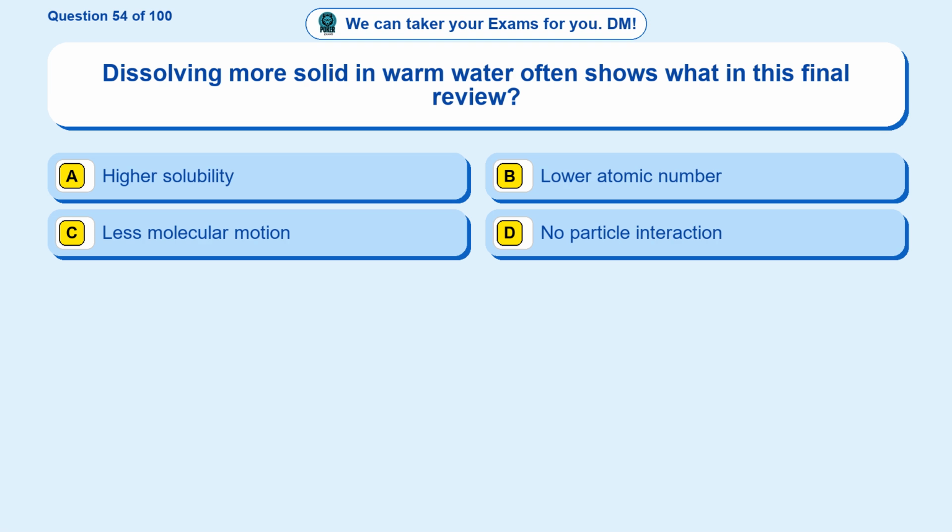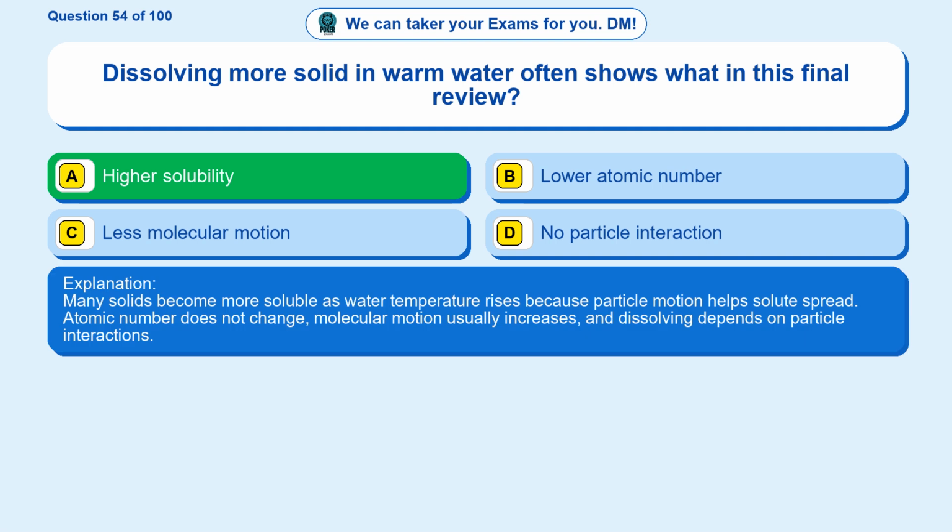Question 54. Dissolving more solid in warm water often shows what in this final review? Option A higher solubility. Option B lower atomic number. Option C less molecular motion. Option D. No particle interaction. The correct answer is option A. Higher solubility. Many solids become more soluble as water temperature rises because particle motion helps solute spread. Atomic number does not change, molecular motion usually increases, and dissolving depends on particle interactions.